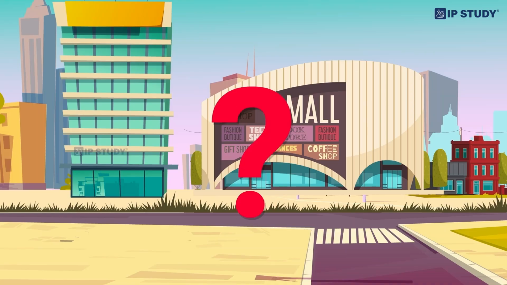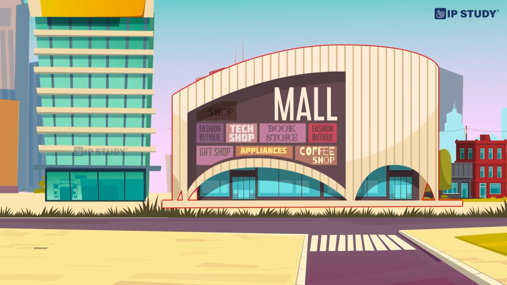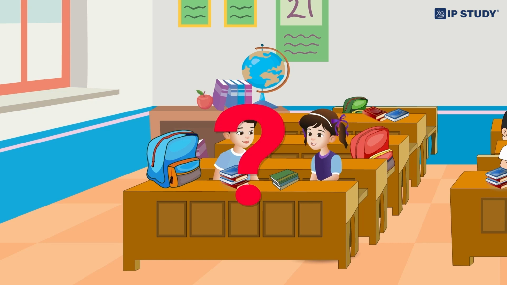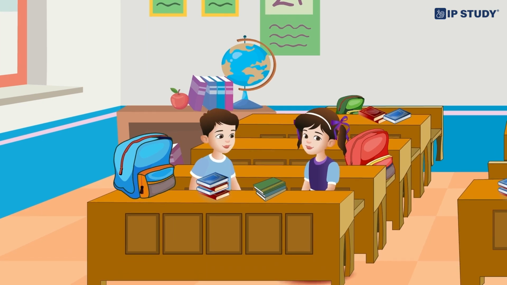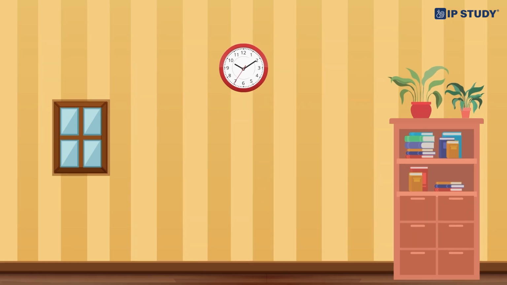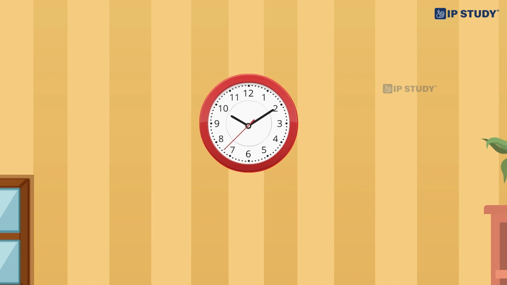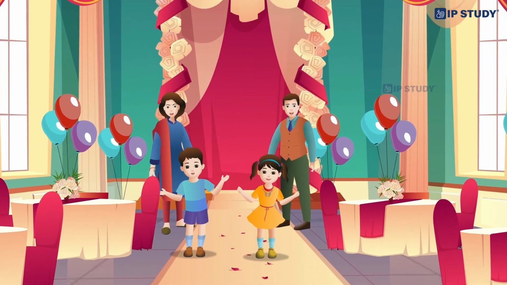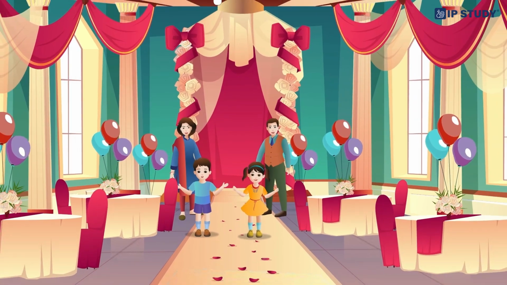Where is the shopping center? The shopping center is in the next building. Where is Hima? Hima is at school. Where is the clock? The clock is on the wall. Where is the party? The party is in the banquet hall.